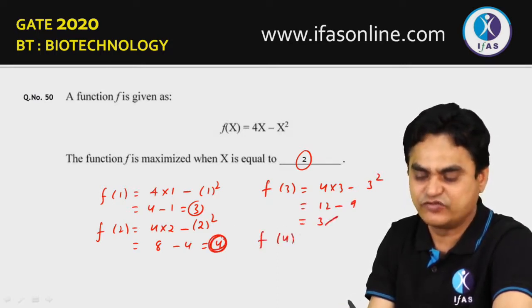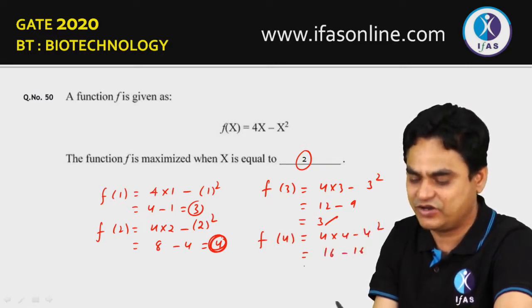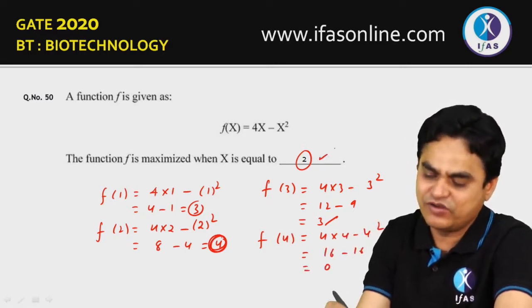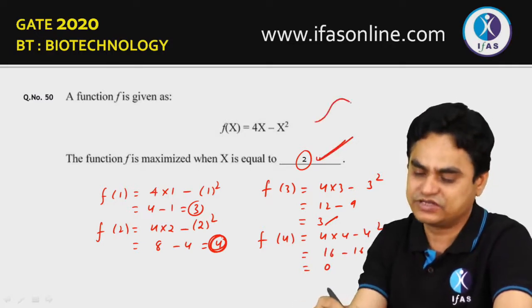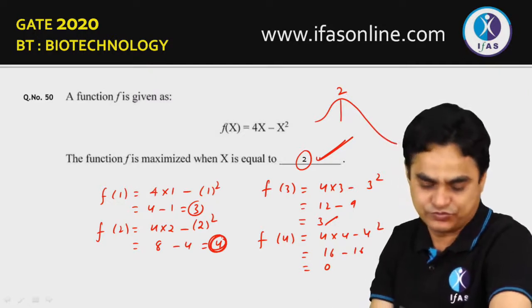Similarly, if you go for function of 4, you will get 4 into 4 minus 4 square, that would be 16 minus 16, and the value will come out to be 0. So the maximum value will be for 2, because it will show a curve like this. Again the value will start declining. The maximum value we will see at 2.